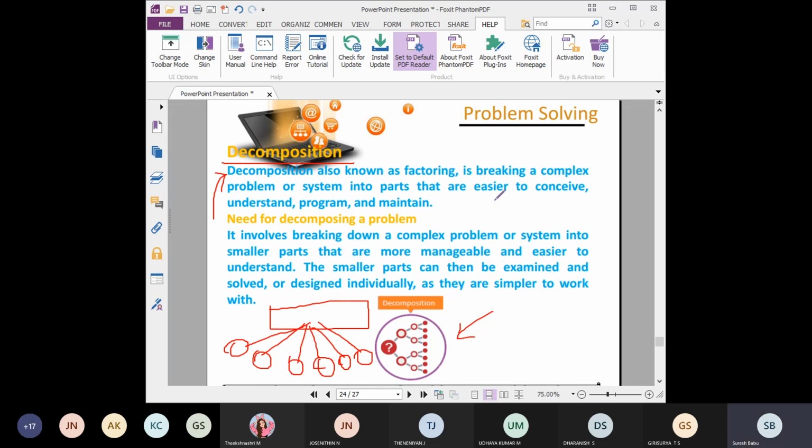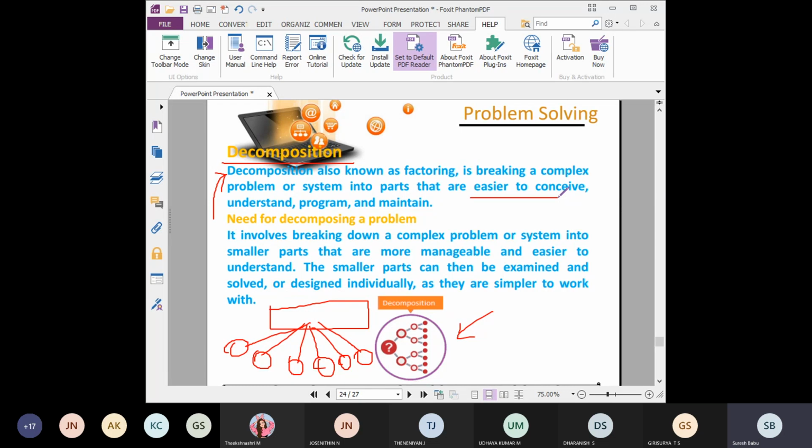Students understood? You break down until it is easy to understand, easy to code, and easy to maintain. That smallest part is called a small block, which is easily understandable. The collection of all the small parts becomes the complex one, that is the entire program.